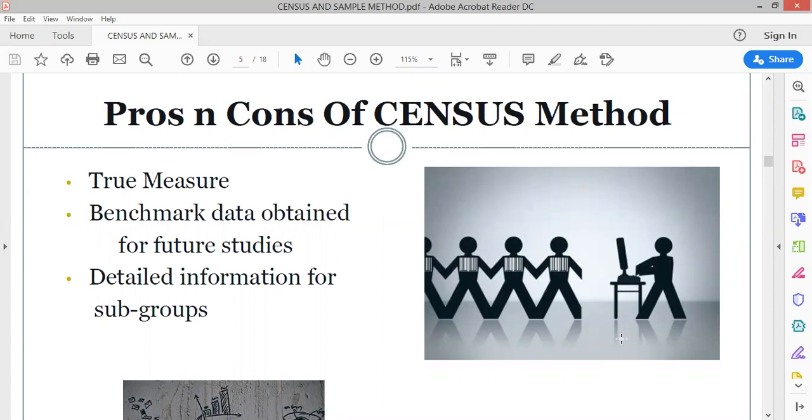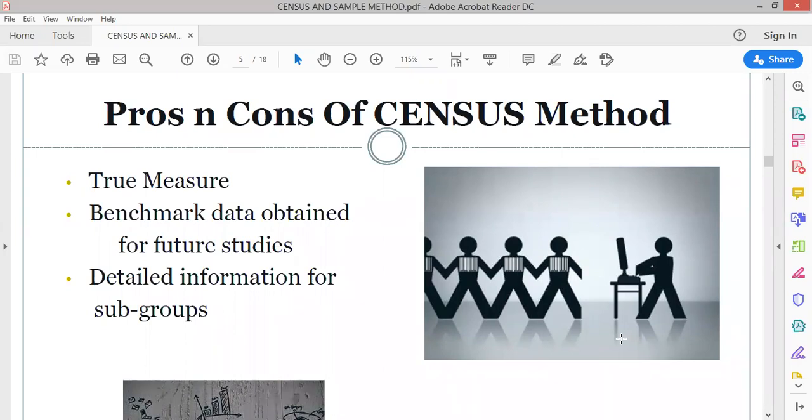All right. So ultimately, census method gives you the benchmark data for future studies or further studies. Because on the basis of, suppose if I got the secondary data that we have 135 crore population in India, then on that basis, we can actually easily make studies, you know, for future, whatever study I want to make. So census method gives you benchmark data also for the future studies.